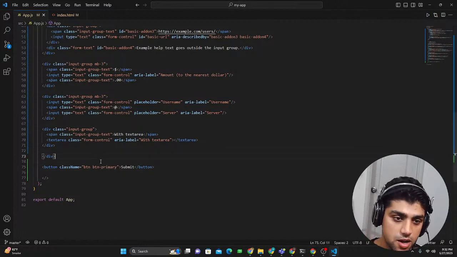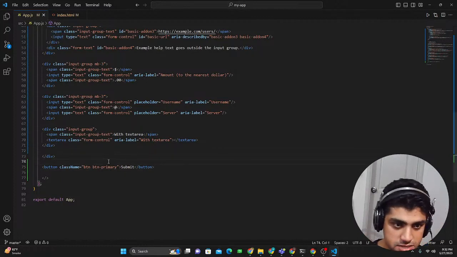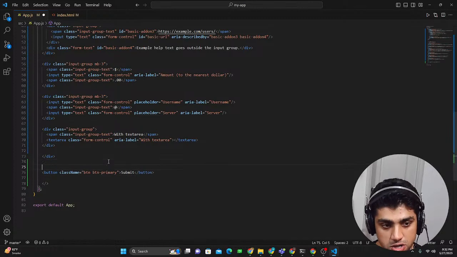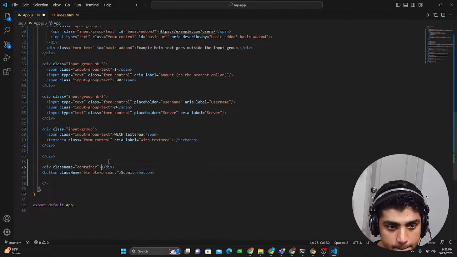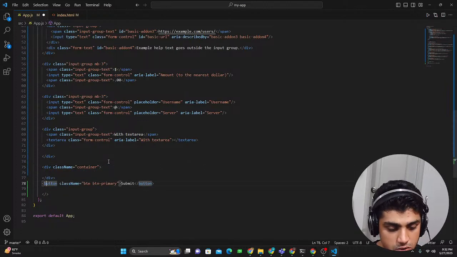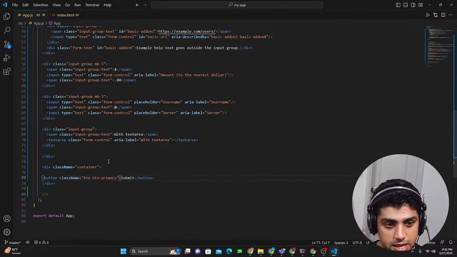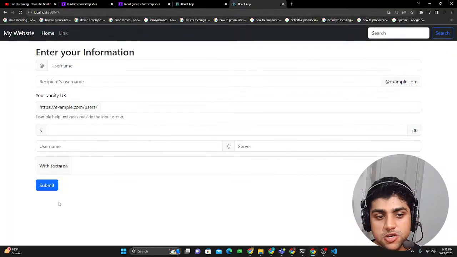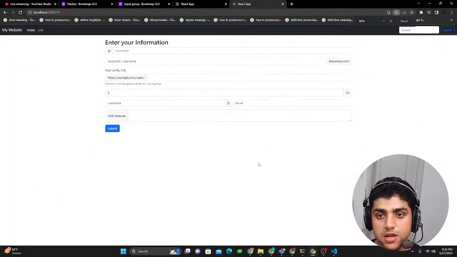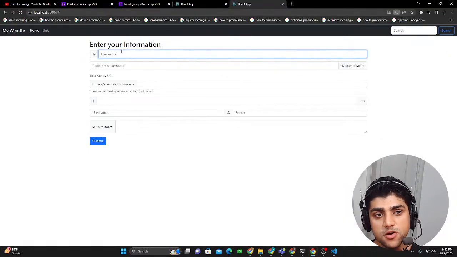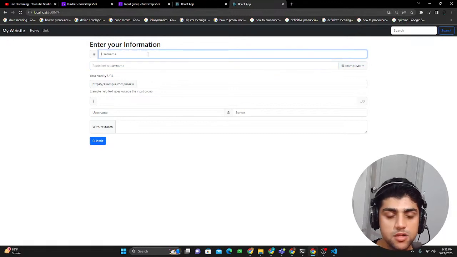To make it a little centered, you could just add in a container on top of it, just like how we did with the others. So container, and just place this thing. So actually, I could just place it like that, and this should center it right there, with the form. So right now you can see that you could add in your username, recipient's email.